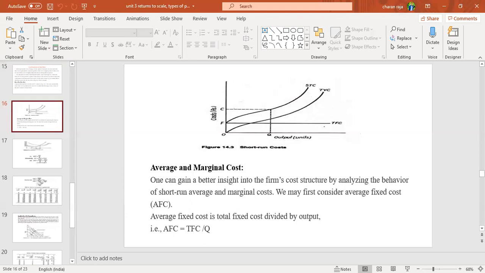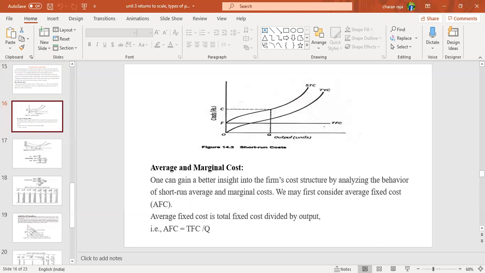Next one is short run total cost. Look at the short run total cost curve. Here variable cost starts from the point 0. Means initially, without purchasing raw material, without starting the machinery, the cost will be 0. But fixed cost is fixed in nature, because already we have purchased the land, the building, and the machinery. For this purpose, initially we have incurred a cost, that is OF.